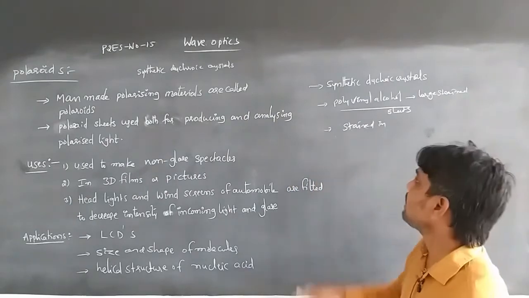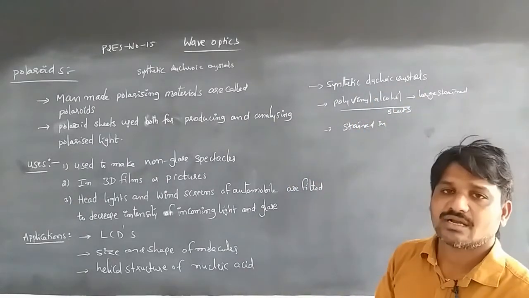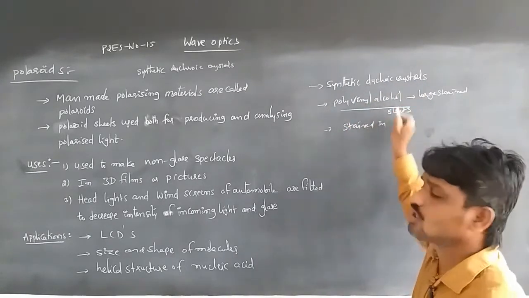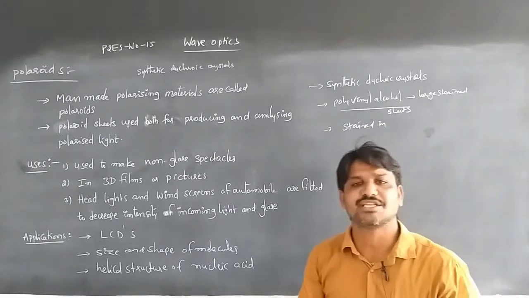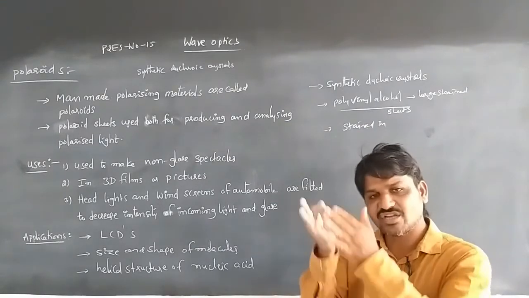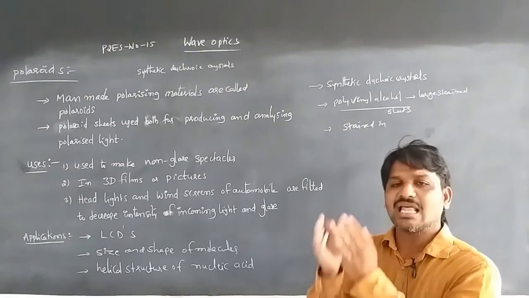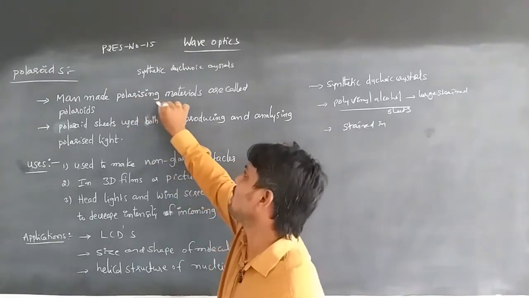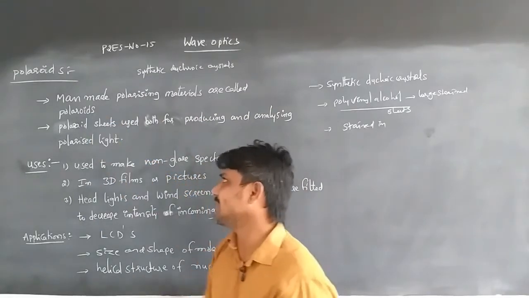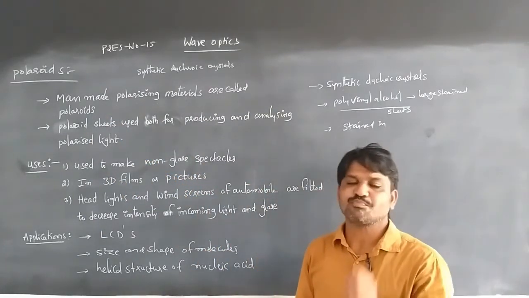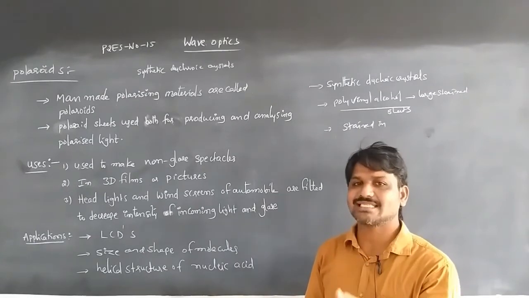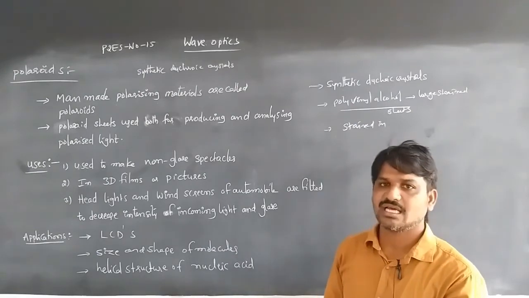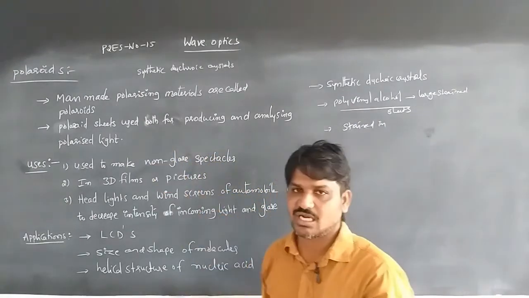Polaroid. It is a transparent thin film containing synthetic dichroic crystals. When the polyvinyl alcohol sheets are strained, the molecules are arranged in long chains, and then stained in ink containing iodine. Those sheets act as polarizing materials, that is, man-made polarizing materials called Polaroids. Polaroid sheets are used both for producing polarized light and for analyzing that polarized light.